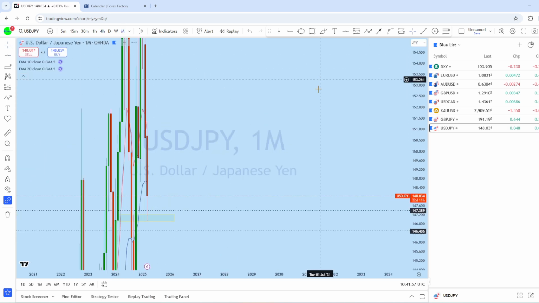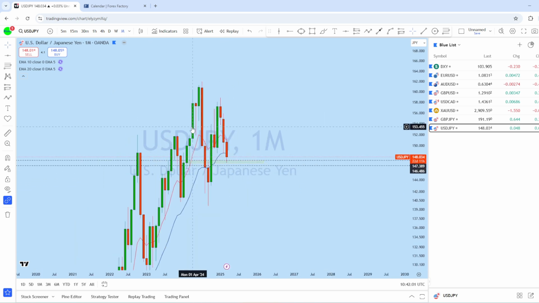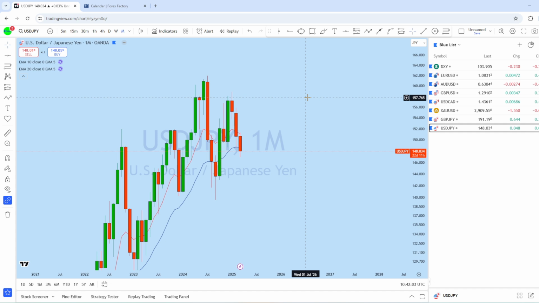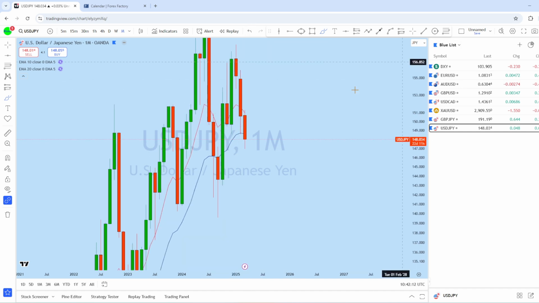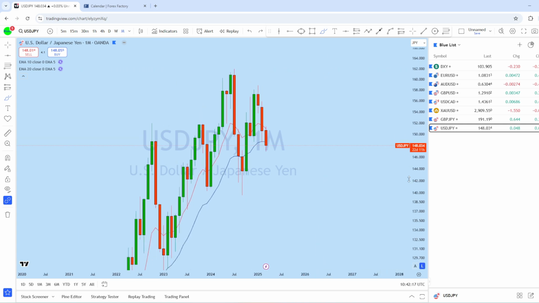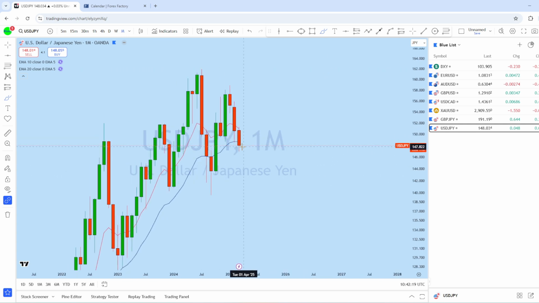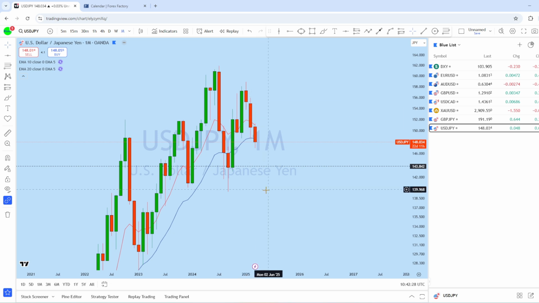Looking at the monthly chart on dollar yen, this is the monthly price action. We see the monthly drop after this monthly doji. There is a monthly bearish engulfer followed by another monthly bearish candle here. With that monthly drop, we can see that dollar yen is still dropping down to that support level, and we could see a potential continuation to the downside as this market is still bearish.